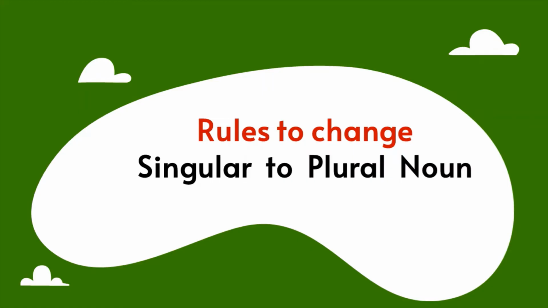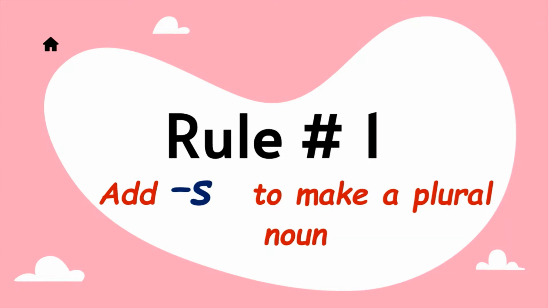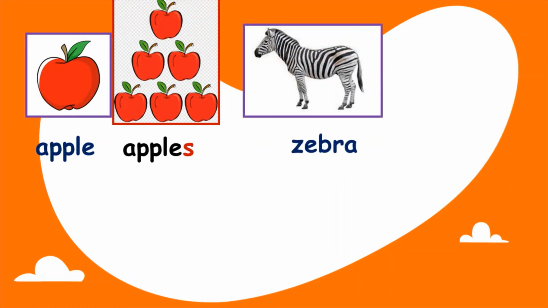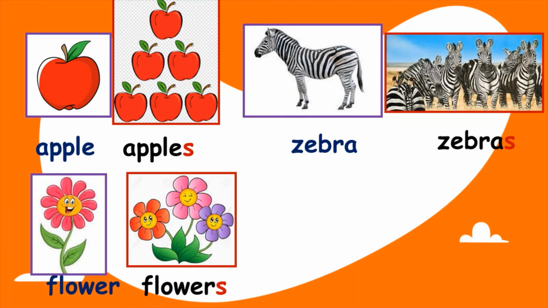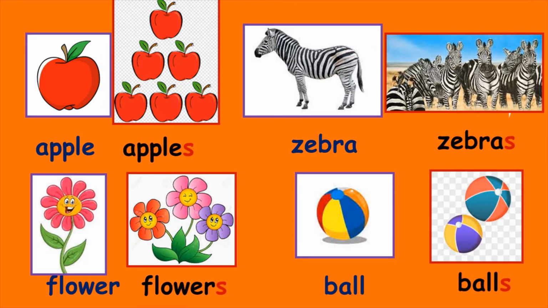Now there are some rules as to how we can change a noun from the singular form to its plural form. Let's try to learn them. The first rule says that we can change a noun into plural by adding s. Here are some examples. Apple, apples, zebra, zebras, flower, flowers, ball, balls. All these nouns have been changed into plural by adding s.